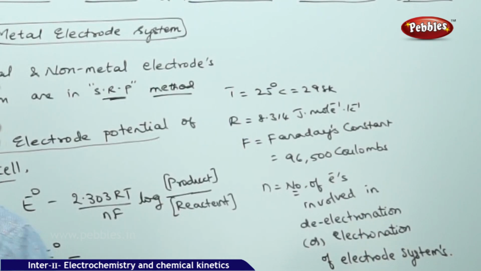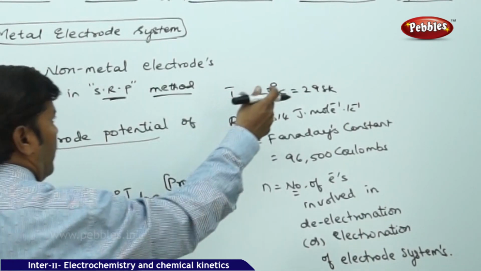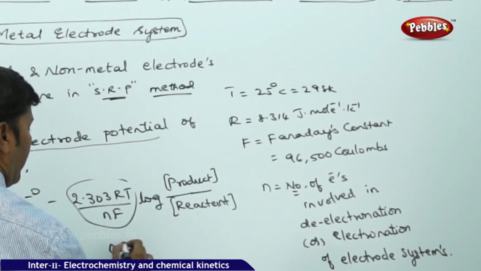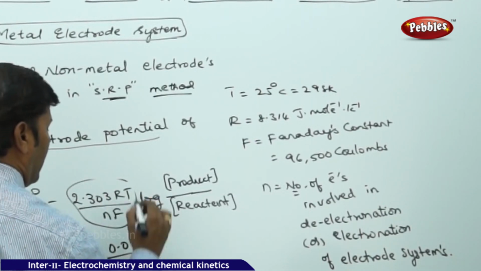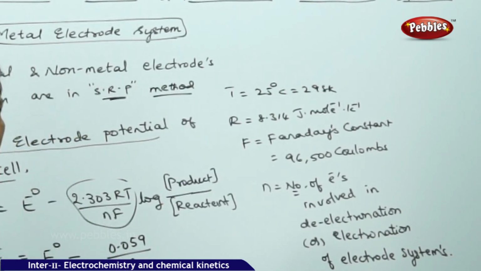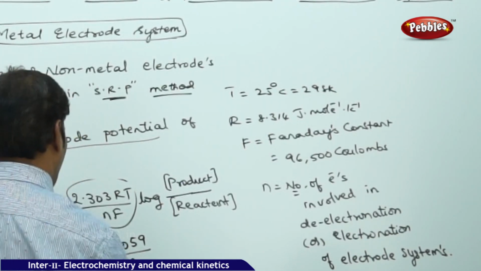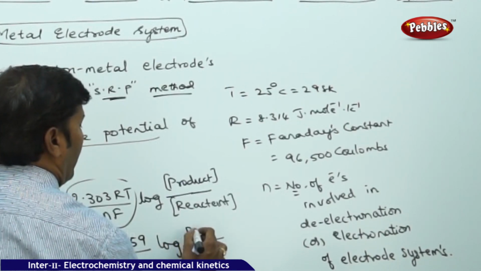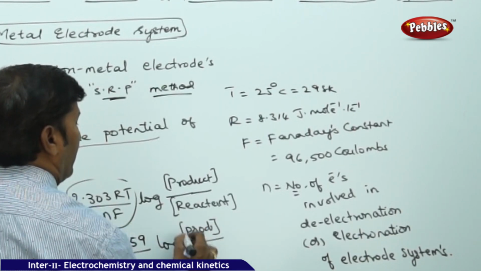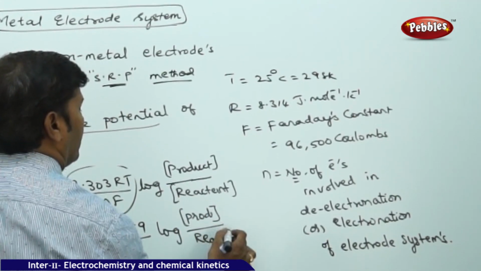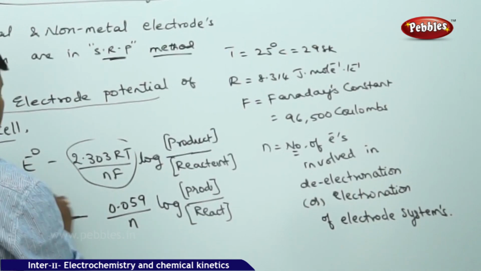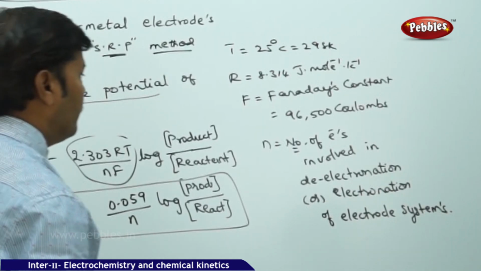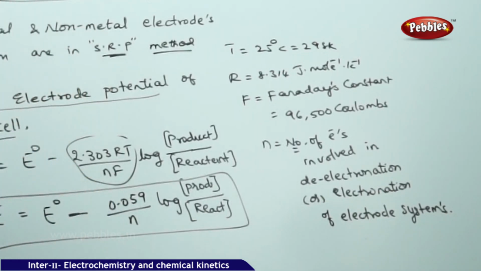By substituting all these values and simplifying, this expression finally turns out to be 0.059 by N, into log of the concentration of the products divided by the concentration of the reactants. This is what you are supposed to remember. So for the metal electrode system, let us write the generalized equation.